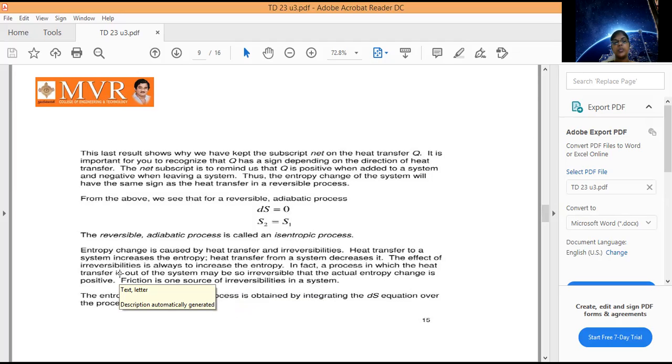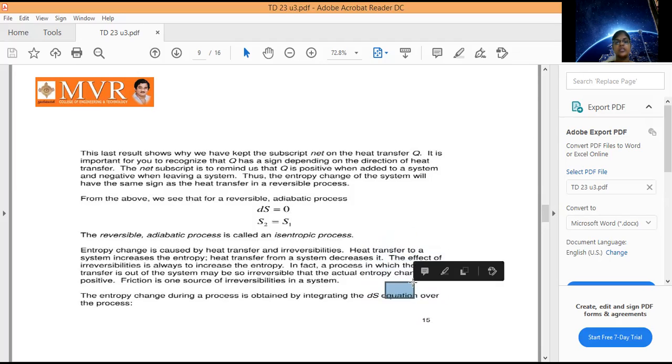In the same way, if irreversibility increases, the entropy increases.